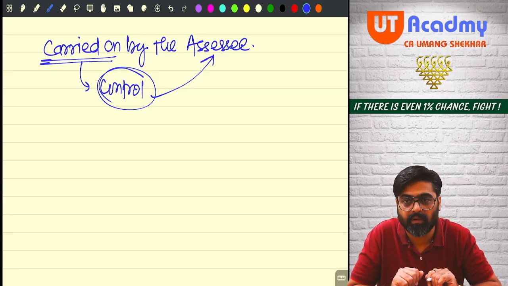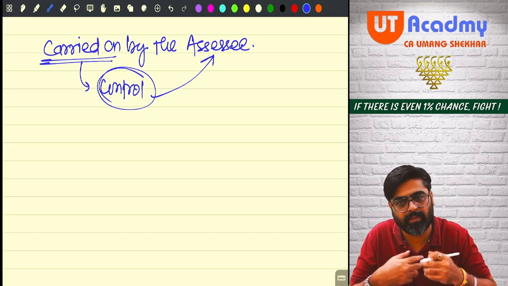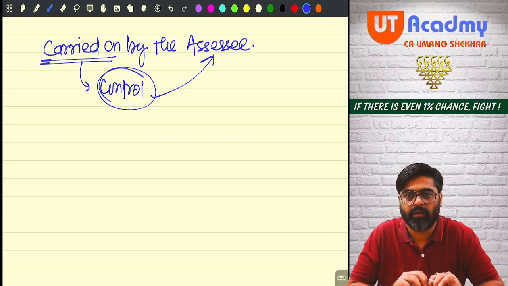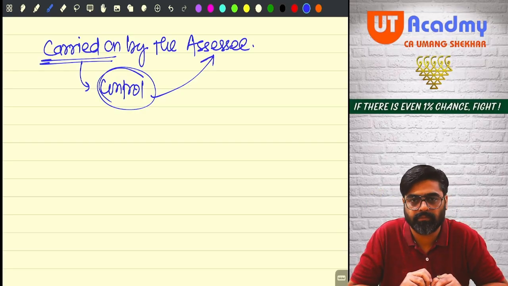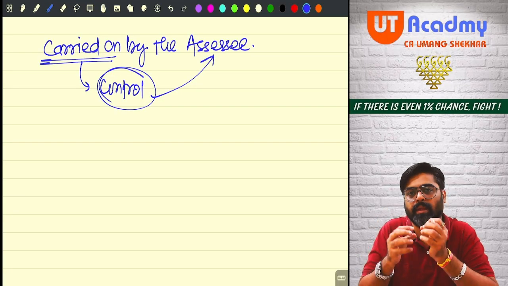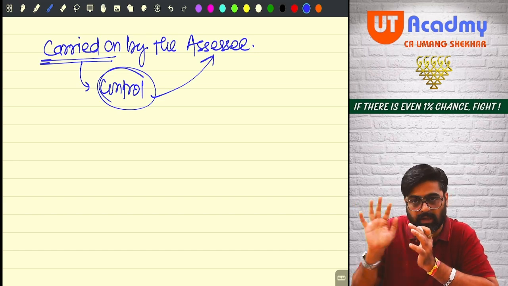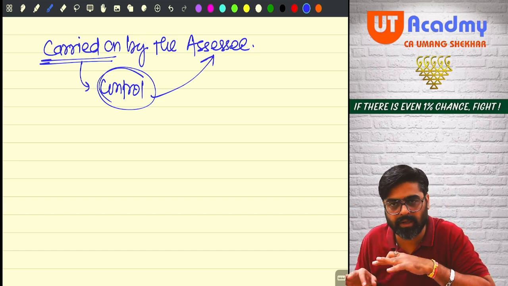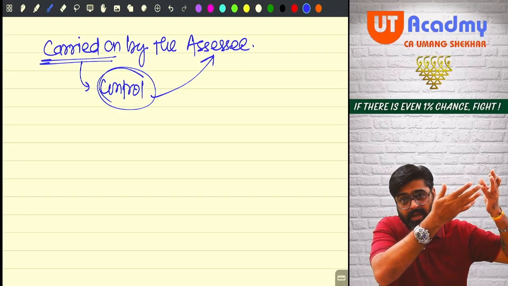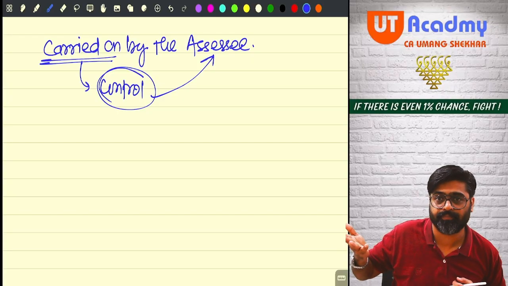I'll give you one example to make this clearer. See, I'm a person sitting in Germany. I'm a non-resident, and I'm running a business in India. A very big supermarket is there. In that supermarket I'm keeping different products to be sold to the customers. So that business belongs to me. But I'm not here in India. I'm sitting outside India, in Germany. I'm a non-resident, but sitting there, this non-resident is having this business in India.